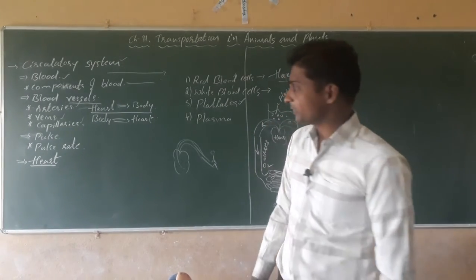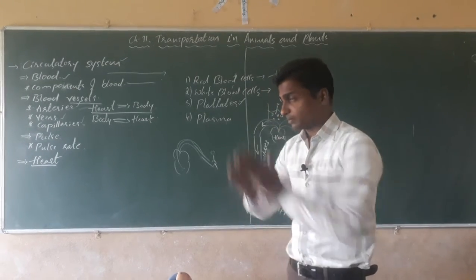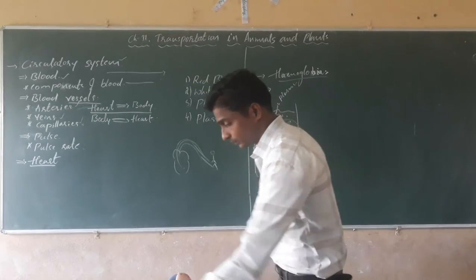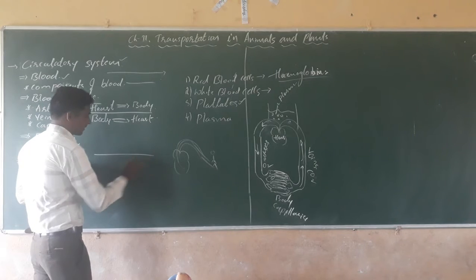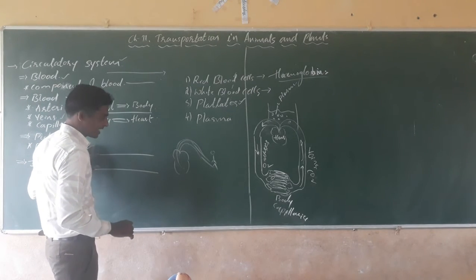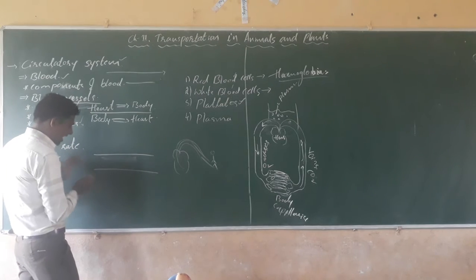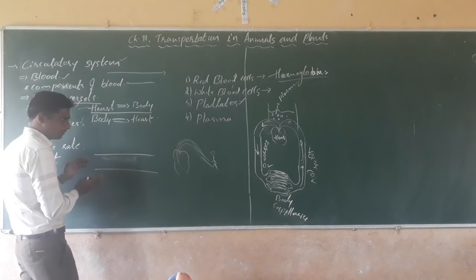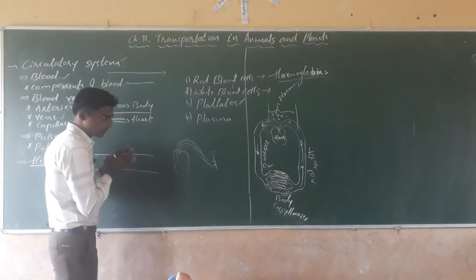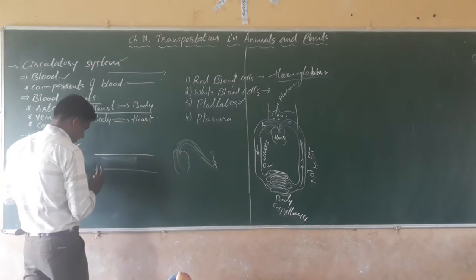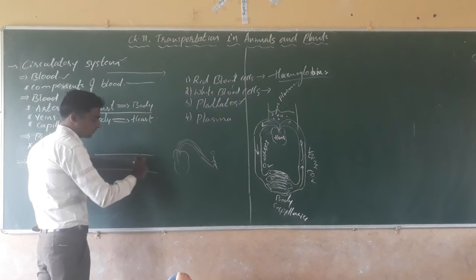See here what happens, dear students. When blood is flowing through the blood vessels, and when the heart pumps, the blood will rush through the blood vessels.